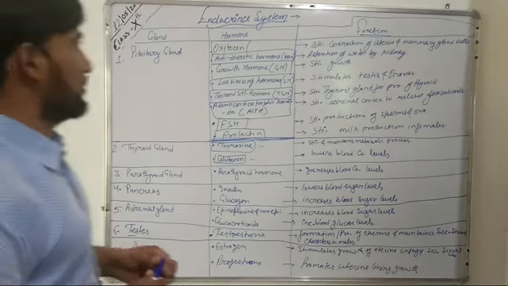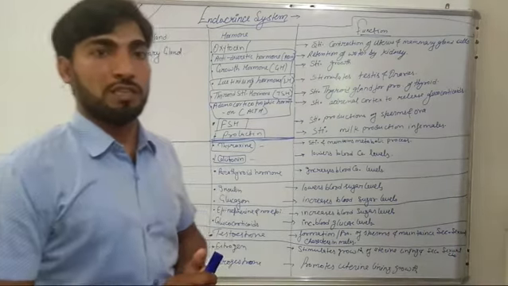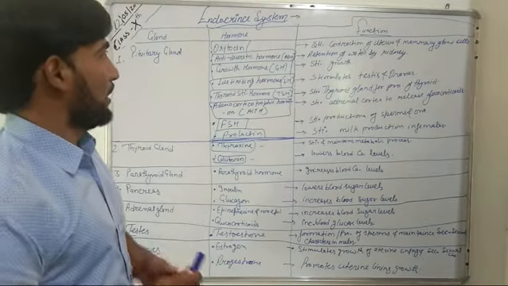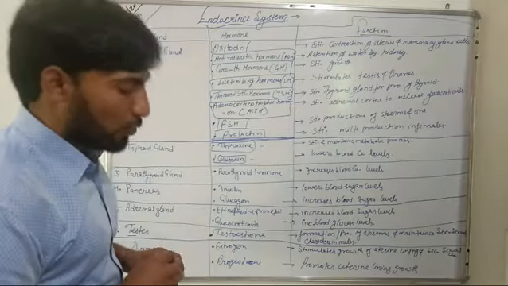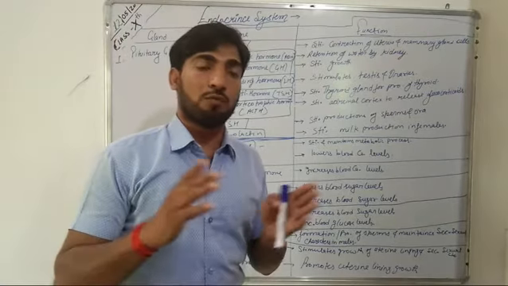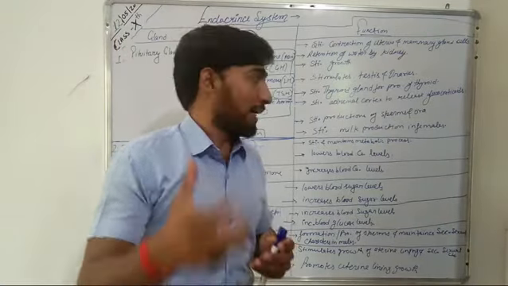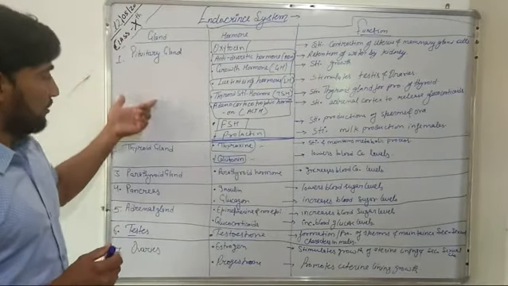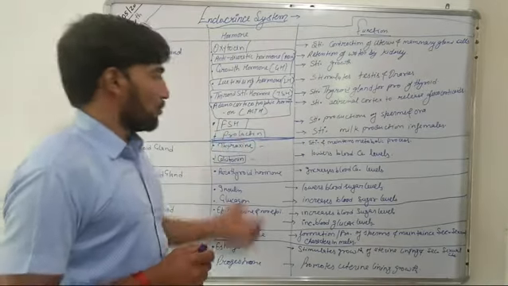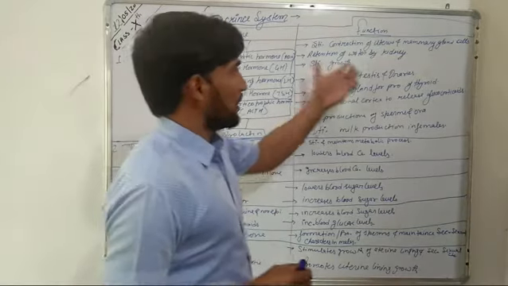Good morning, students. So in our last video, we discussed the central nervous system, and in this video, we are going to discuss the endocrine system. This endocrine system usually consists of the glands and the hormones which are released by these glands. So today we'll discuss all these glands, the hormones released by these glands, and what are the functions which are performed by these hormones.